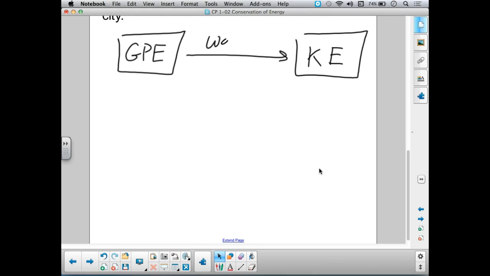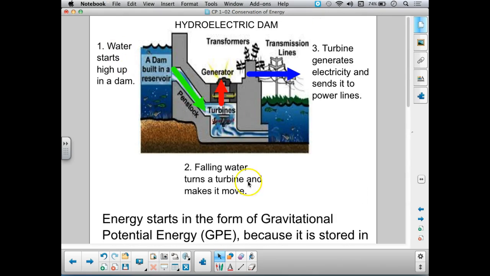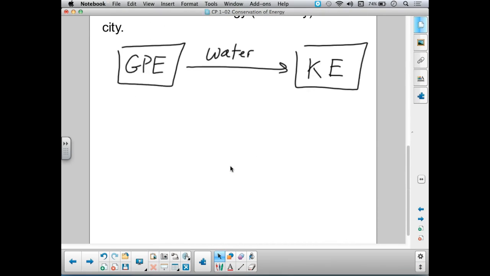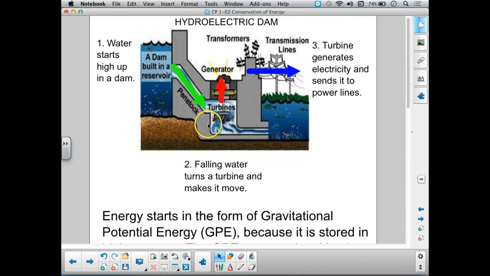And that's happening as the water falls. So water's falling down the dam, down this little chute there. They're calling it a penstock, and it converts to kinetic energy. So now that kinetic energy stays in the form of kinetic energy when we move it to the turbine. It transfers to the turbine.